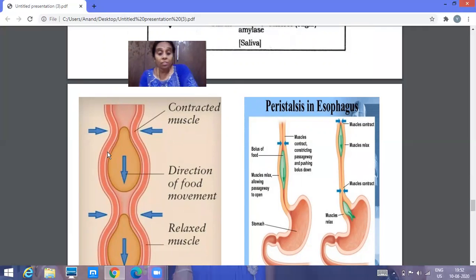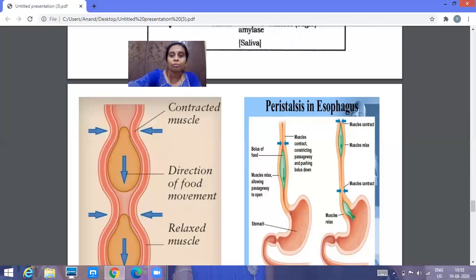So this is one of the special properties of the muscles present in the food pipe, which helps in contracting rhythmically in order to push the food forward. This rhythmic contraction of the muscle of the lining of the alimentary canal, we call it a peristaltic movement. See, it has expanded, again it has relaxed, so easily the food is moving. You can see here the muscle contracts and helps in passing the food very easily. You can see how the food has passed into the stomach. This type of movement we call a peristaltic movement.